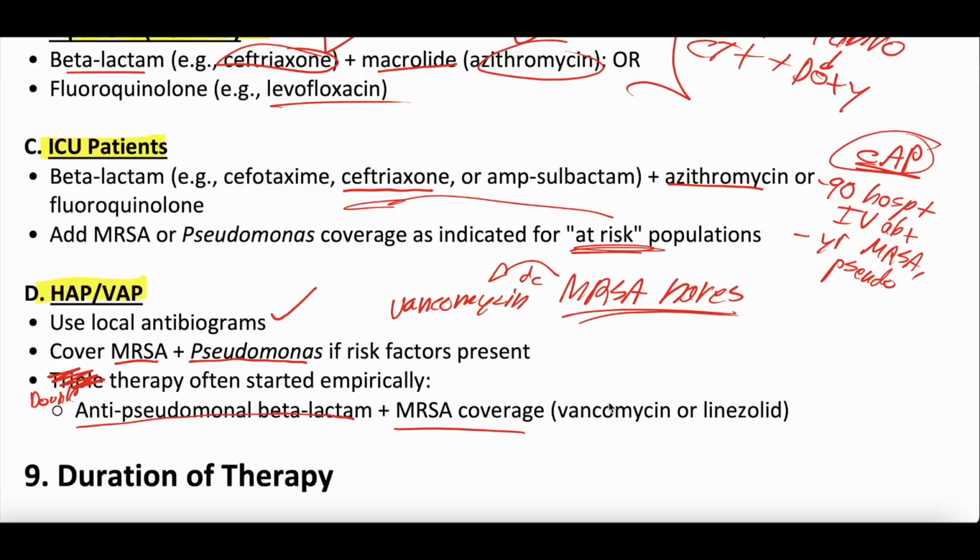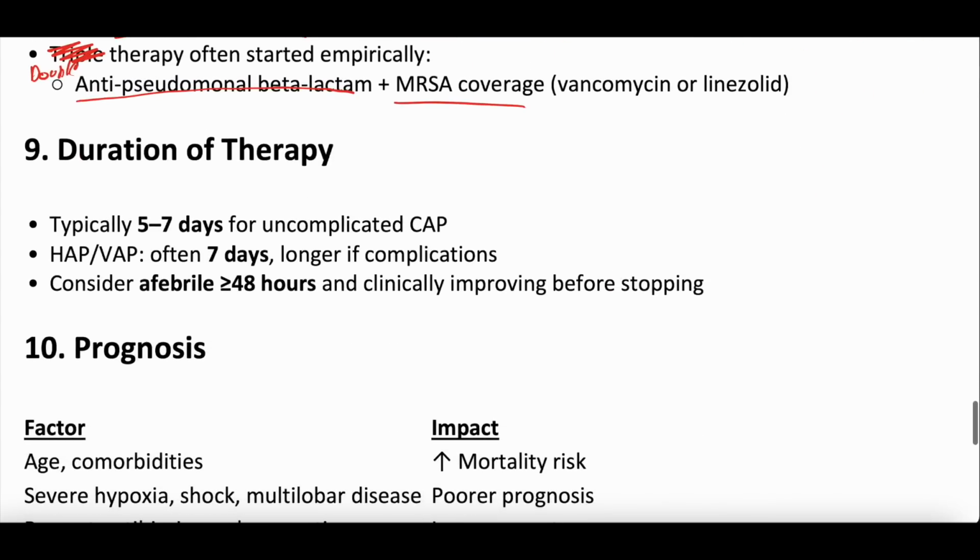Duration of therapy, if it's uncomplicated community-acquired pneumonia, 5 days is typically reasonable. Some people do 7 days, but 5 days is typically reasonable. If it's hospital-acquired or ventilator-associated, we do a little longer, 7 days. And depending on how the patient's doing, you can extend that course, but 7 days is more guideline and what's recommended. We have a little caveat here that if they're still really sick, you consider extending. But again, 7 days for ventilator-associated, 5 days for community-acquired. Both are reasonable regimens that are commonly used.